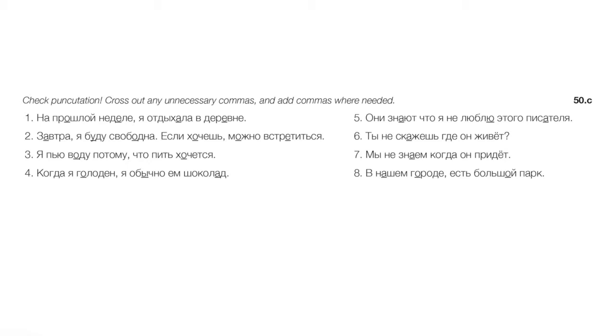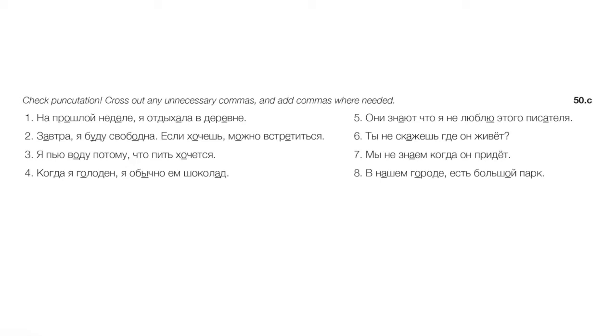Number 6. Ты не скажешь, где он живет? Will you not say where he lives? Okay, a reported question, right? So we have a subordinate clause, a где clause. We want to separate that with a comma. Ты не скажешь, comma, где он живет? Right? Will you not tell, comma, where he lives? 7. Мы не знаем, когда он придет. Again, a reported question. Мы не знаем, comma, когда он придет.